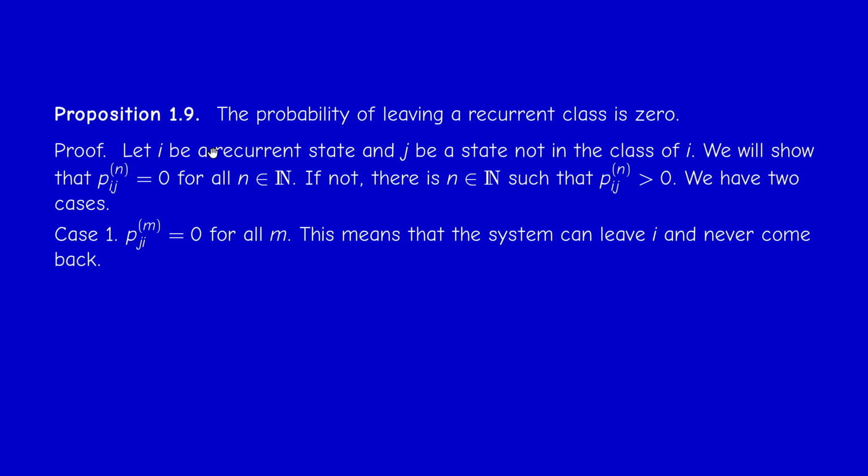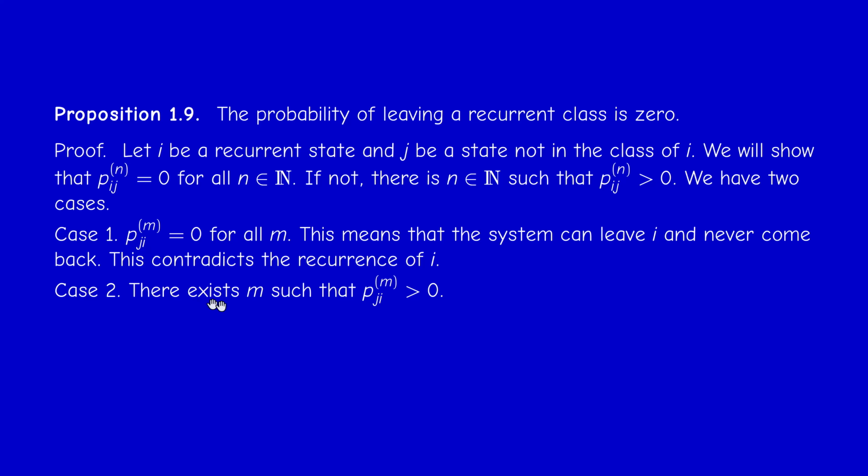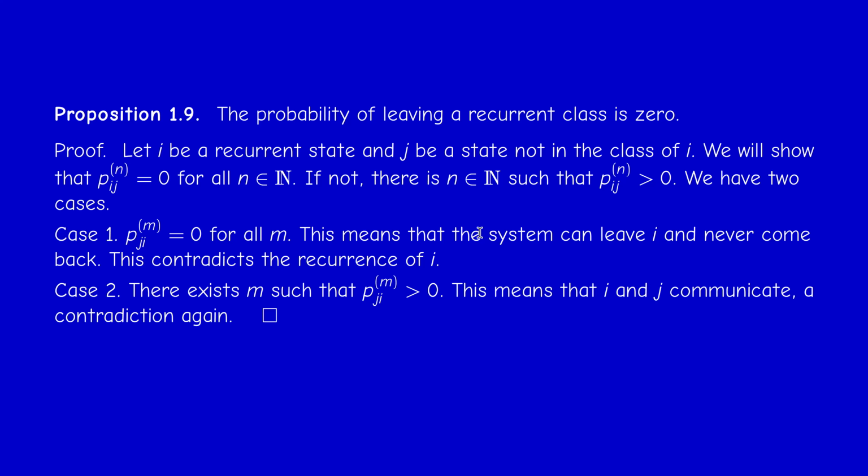Okay, so i is not recurrent in this case, because if i is recurrent, it will be visited infinitely many times. So this contradicts the recurrence of i. And the negation of this is that there exists m such that p_ji^(m) is positive, which means that there's a path from j to i. So what do I have here? I have a path from i to j and a path from j to i, but this is a contradiction again because j and i are in different classes. They do not communicate. And that's it.